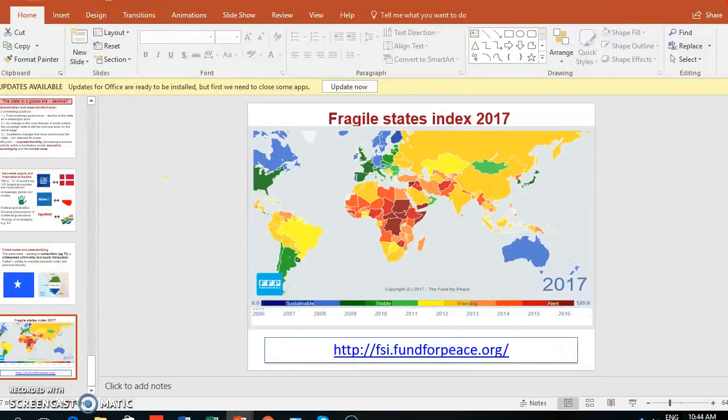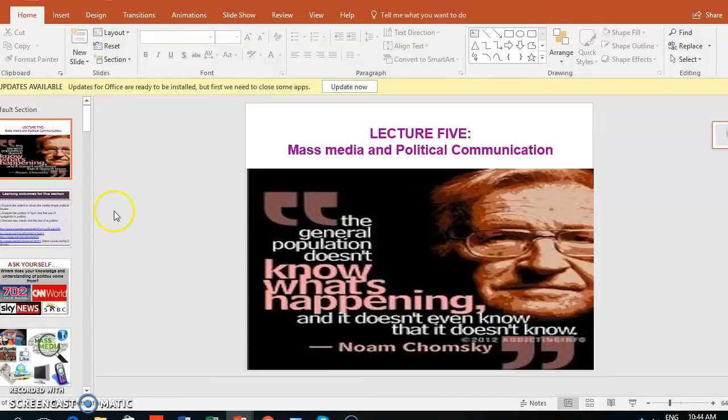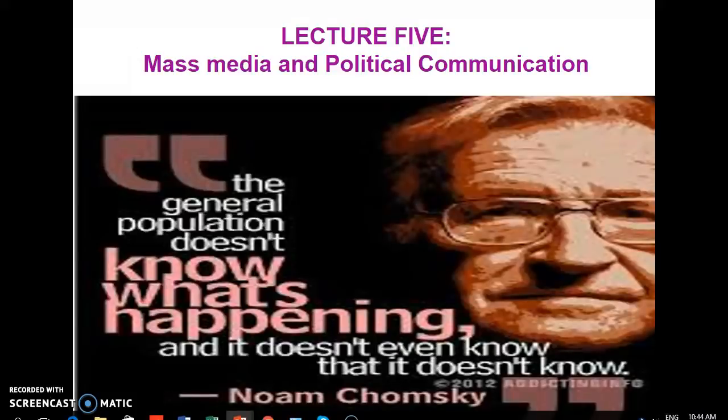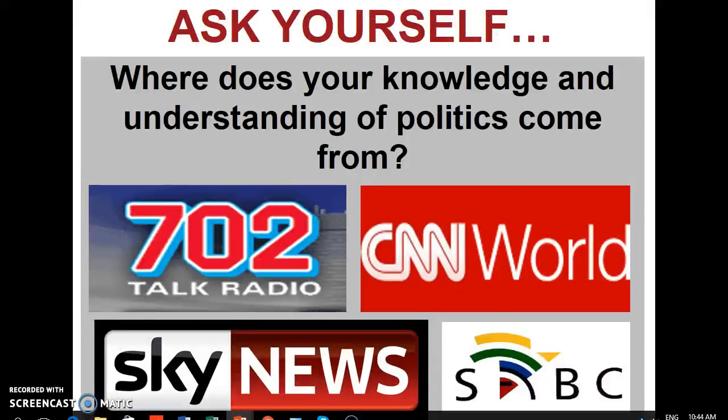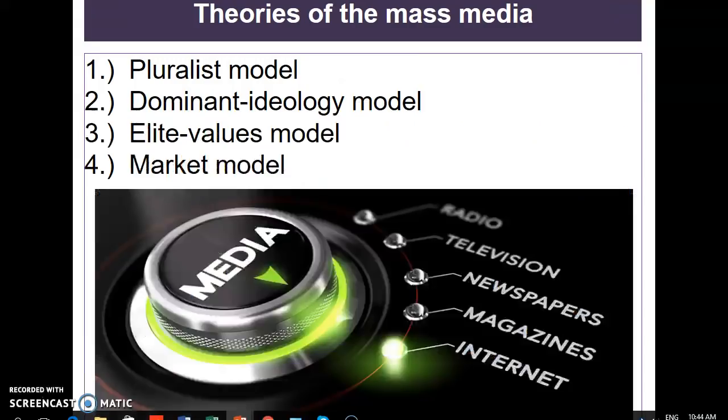If we move on now to the media and Lecture 5, this is quite important, this lecture, for essay questions in the exam in particular. A basic understanding of the media and political communication is important, but won't be specifically examined in this exam. What is important is the theories of the mass media. So it might be useful for you to understand how to match some of these theories with lines of explanation.